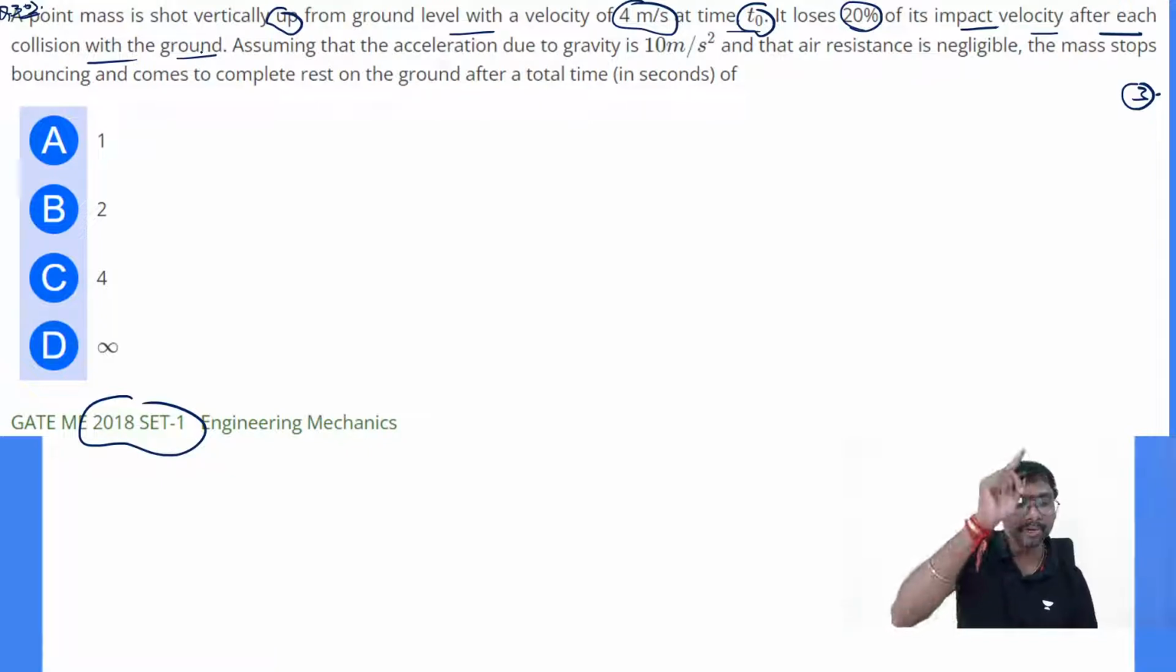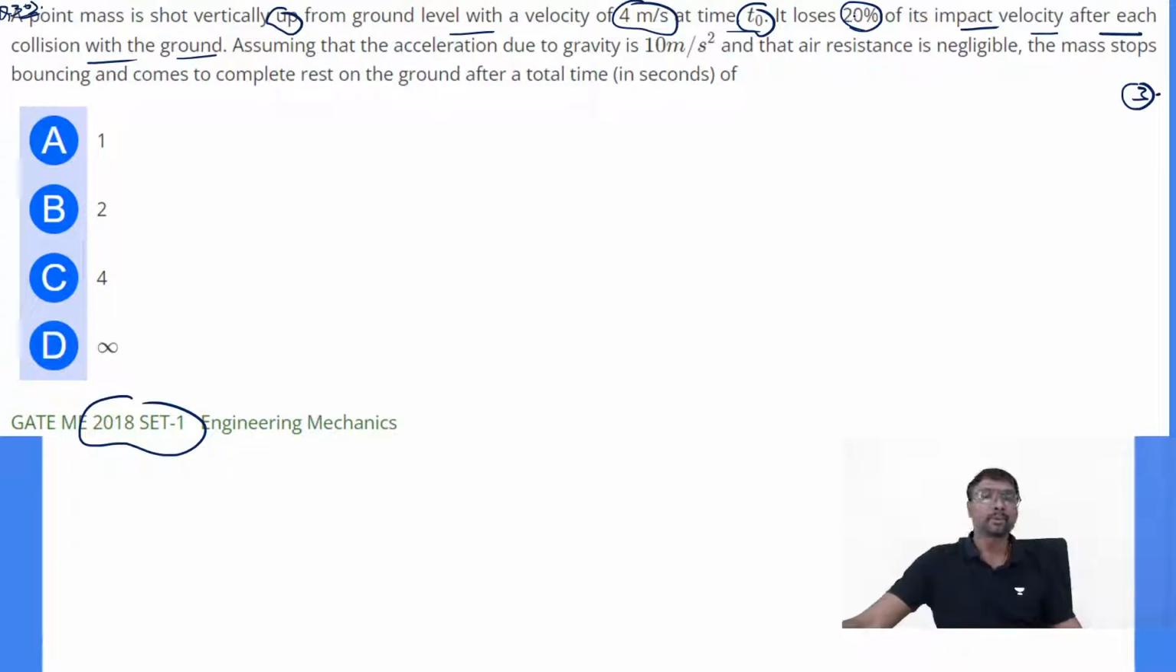It loses 20% of its impact velocity after each collision with the ground. So it is moving upward, falling down, moving up, falling down, moving up, like that. If you observe, the velocities are reduced with a ratio of 0.8, 0.8, 0.8, so they are following a geometric progression with a common ratio, after each collision.